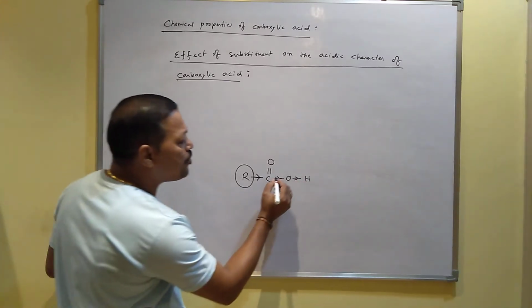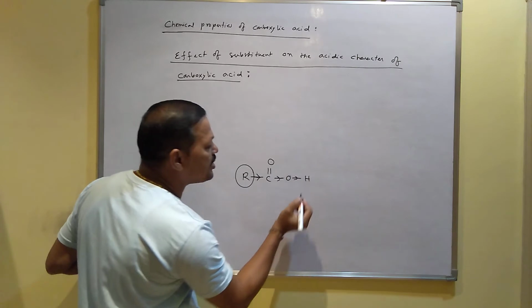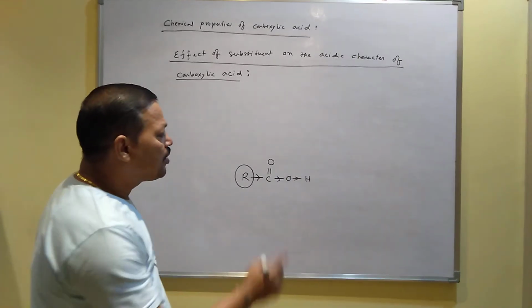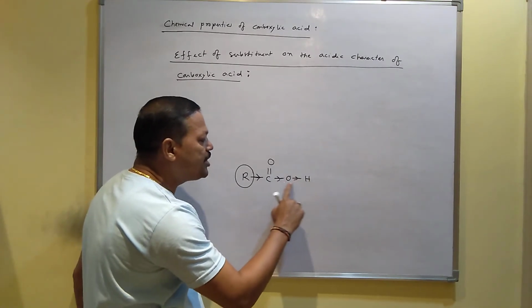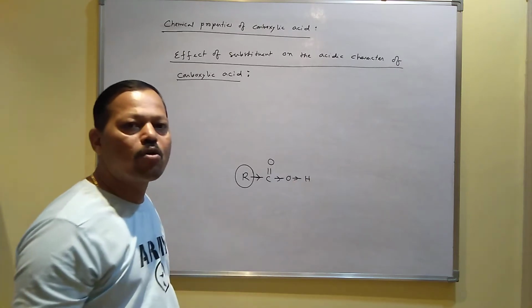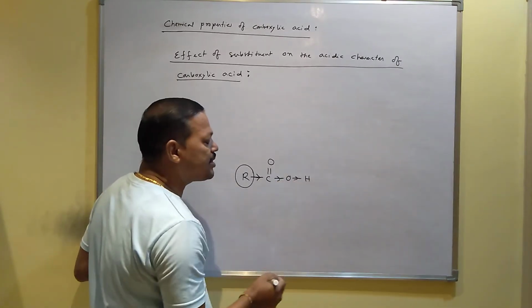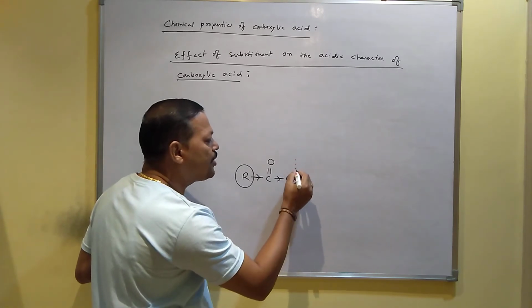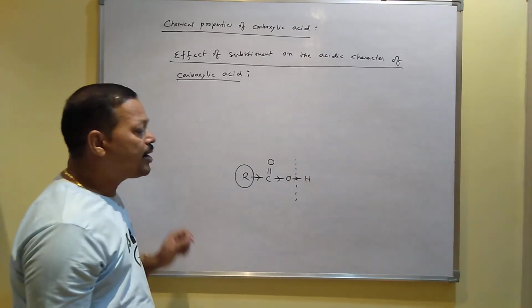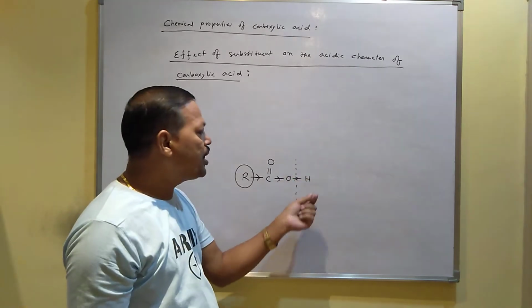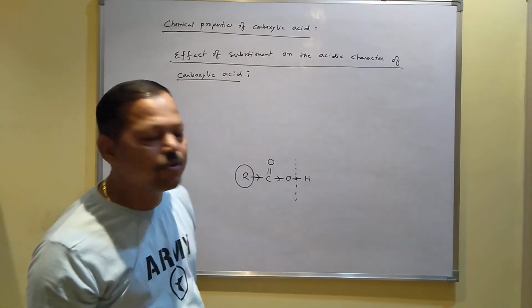And when the electron density increases inside the oxygen, then what happens? The strength of the bond also keeps increasing. And when the strength of the bond increases, it will be difficult to break this bond. And if you cannot break the bond, then you cannot release the H plus ion from the carboxylic acid.